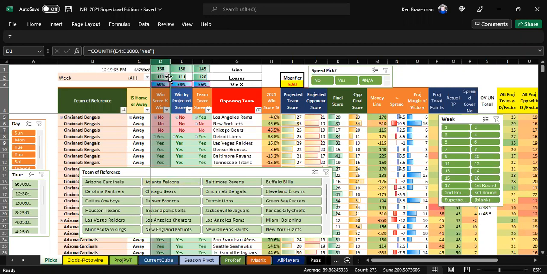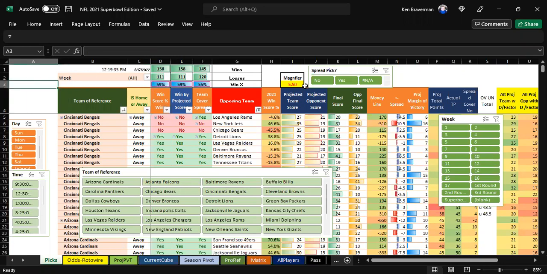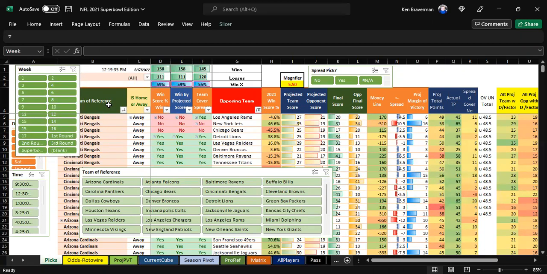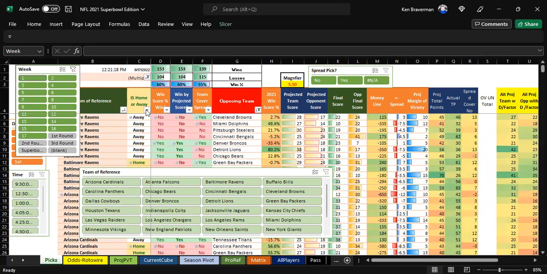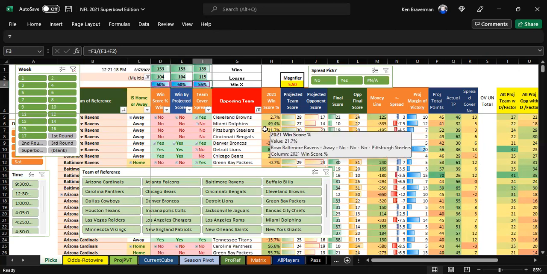So we have all the games in here from what looks like the playoffs and week 1 through 16. This is a pivot table in the picks sheet of last year's Super Bowl edition 2021 NFL algorithm. I don't think we had week 18 because I stopped doing it for the last week, since the last week is kind of pointless because the playoff implications are already decided. But the first 17 weeks, for example, let's look at those. Let's not even look at the playoffs. First 17 weeks, it looks like we're winning 60% of our games and 55% on the spread.